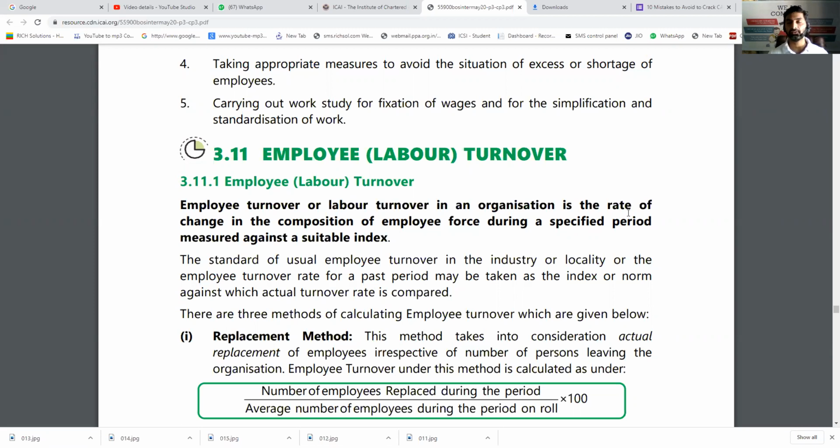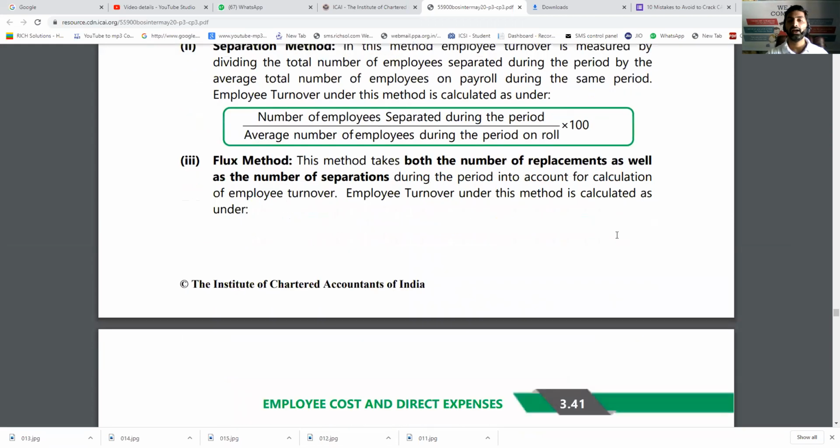There are three methods to calculate the labor turnover ratio, that is LTR. First is the separation method. How many workers separated from our organization? Number of employees separated due to a variety of reasons divided by average number of employees into 100. Second is the replacement method. How many employees were replaced at their place divided by average number of workers into 100. And third is the flux method, that is the total addition, the sum of the first two.